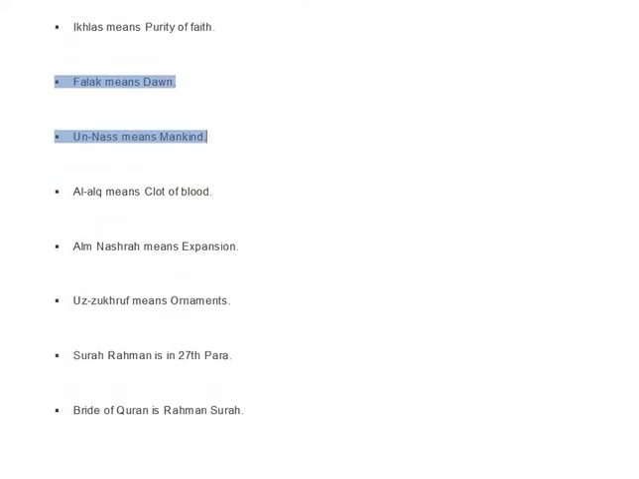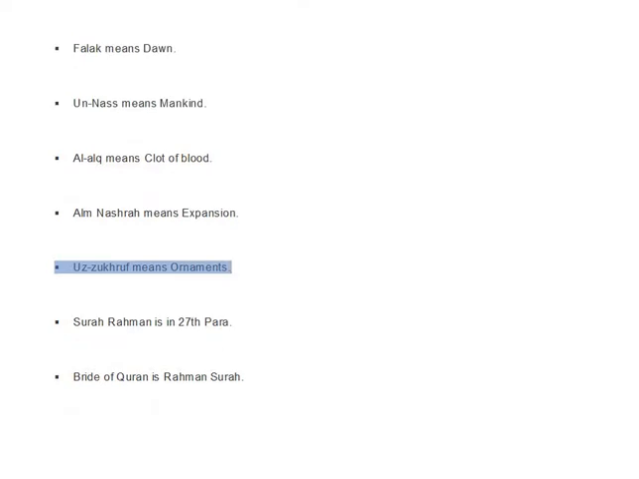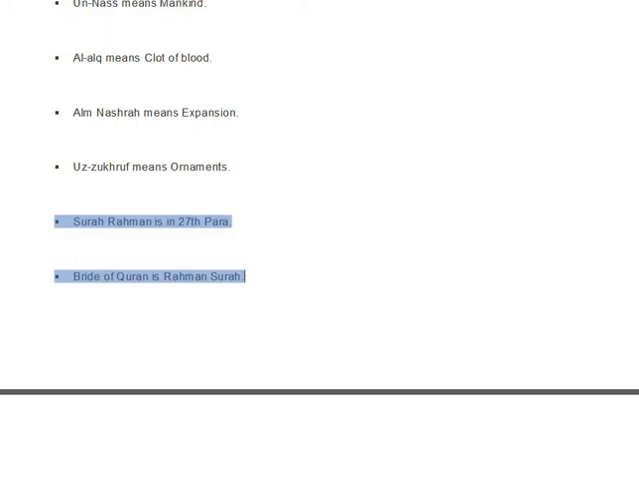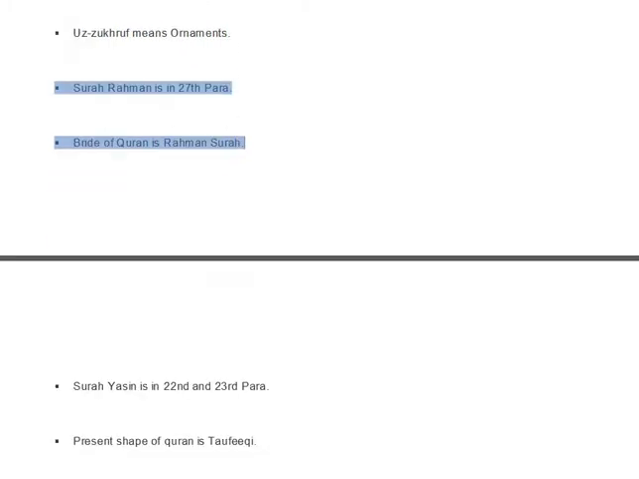Unnas means mankind. Al-Alq means clot of blood. Al-Nashra means expansion. Az-Zukhruf means ornaments. Surah Rahman is in 27th para. Bride of Quran is Rahman Surah.